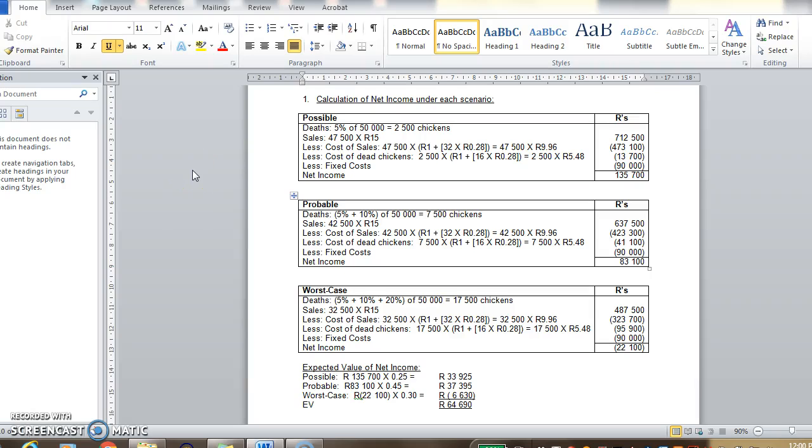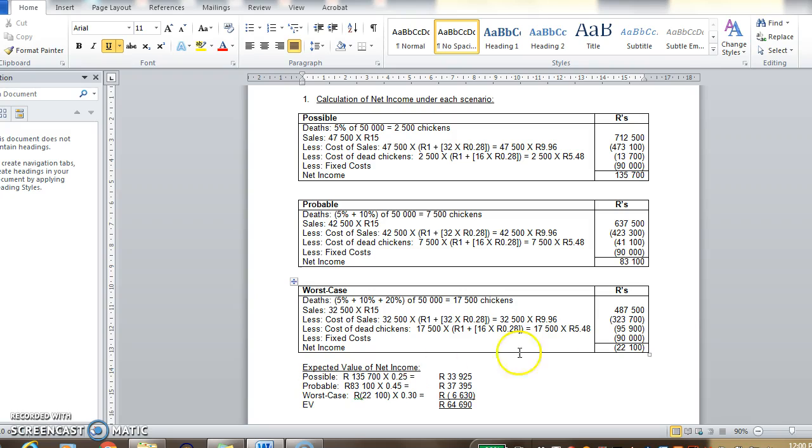Okay, so this video clip just quickly highlights some of the issues in RU01, the chick farm. It's a fairly straightforward calculation. You see that they had 4 different profit calculations, and then at the end they multiplied by the probabilities to get the expected value. So that's there at the bottom.